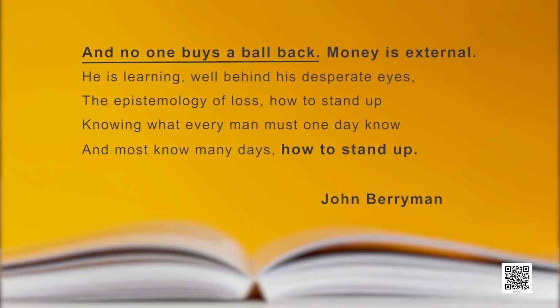Learners, let me bring out two sentences from the poem. The first one is, and no one buys a ball back. That is okay. We lose something, you will not buy it again, you will not get the same ball again. The next sentence the poet is using, money is external, meaning you may have money to buy 100 such balls, or you may not have money to buy another ball at all, but that is different, but you have lost the ball. Yes. So something you possessed, you have lost it in the world of possessions.